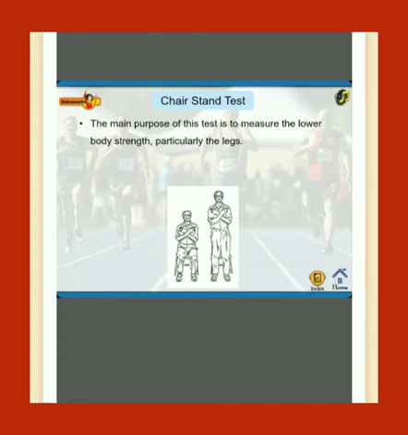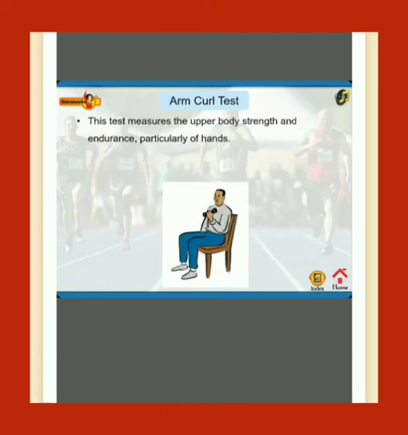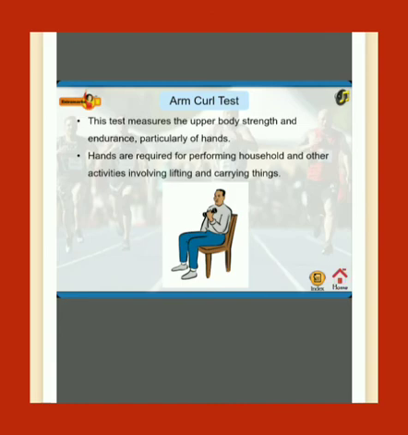Chair stand test. The main purpose of this test is to measure the lower body strength, particularly the legs. The strength of legs is important as they are required for climbing stairs, getting in and out of vehicles, etc. Arm curl test. This test measures the upper body strength and endurance, particularly of hands. Hands are required for performing household and other activities involving lifting and carrying things.